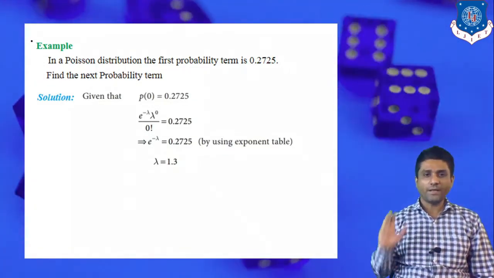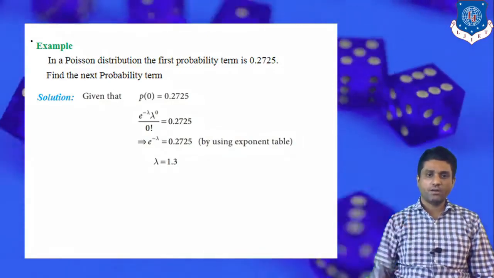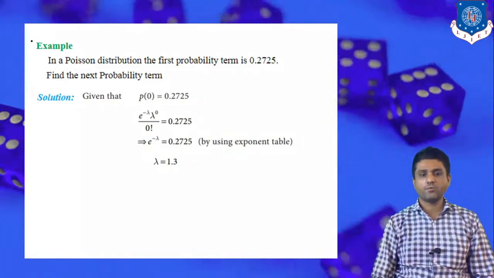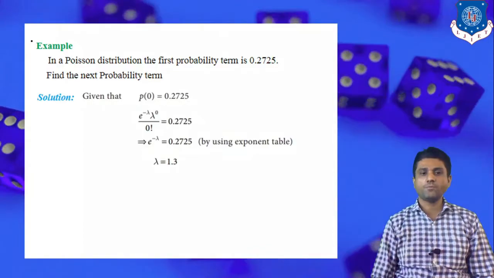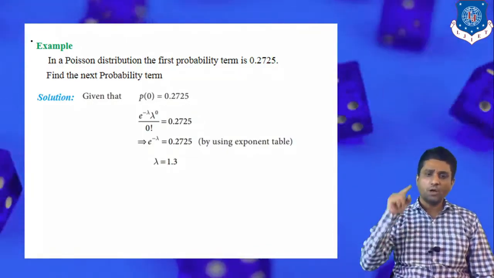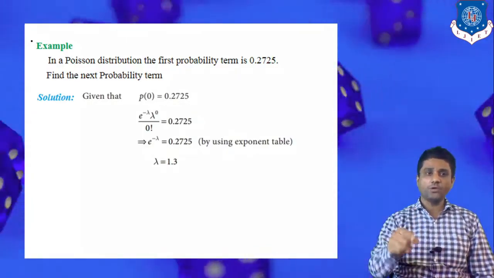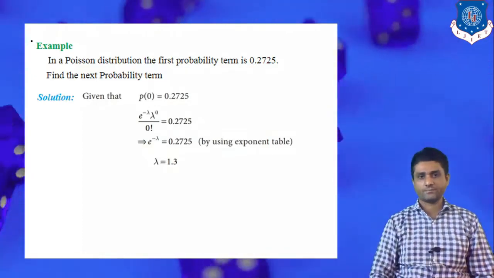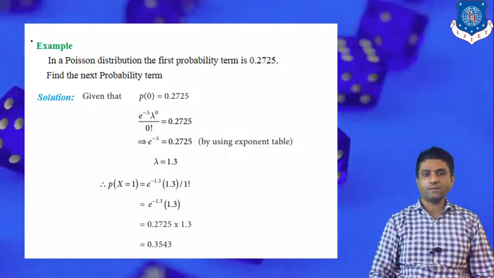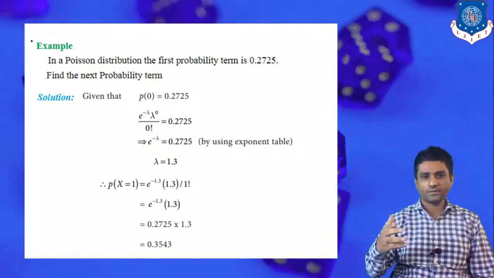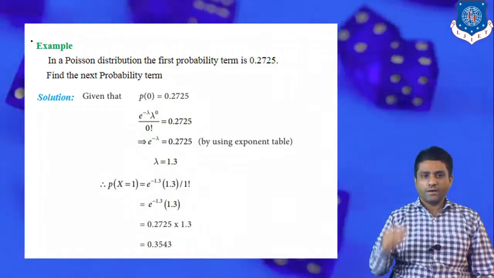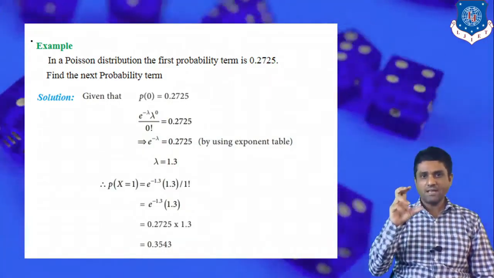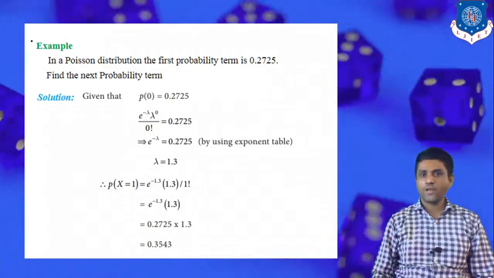By considering the antilog or using the exponent table, we get the value of lambda as 1.3. Now this value helps us obtain the next probability term, the probability of x equal to 1. So e raised to minus lambda, lambda raised to x, upon x factorial.